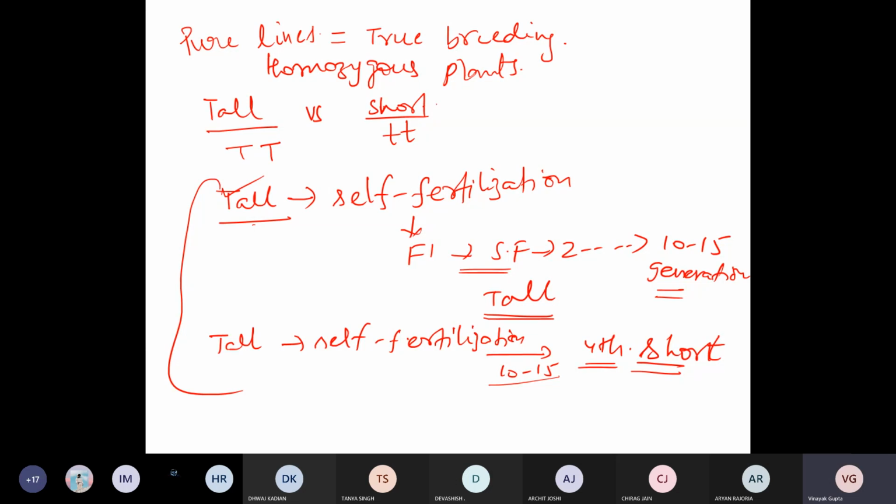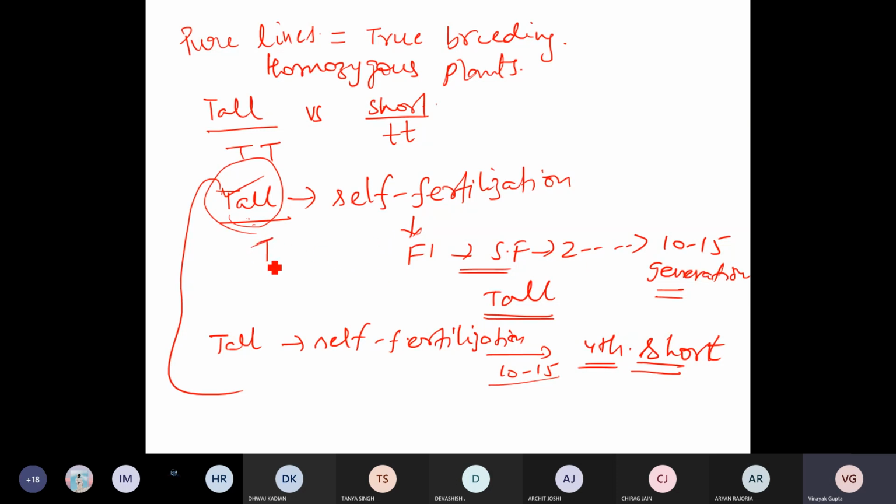What is the meaning of that? The meaning is very simple. Here, this plant is homozygous. There was no allele or gene for short. That's why in all the generations you are getting tall.